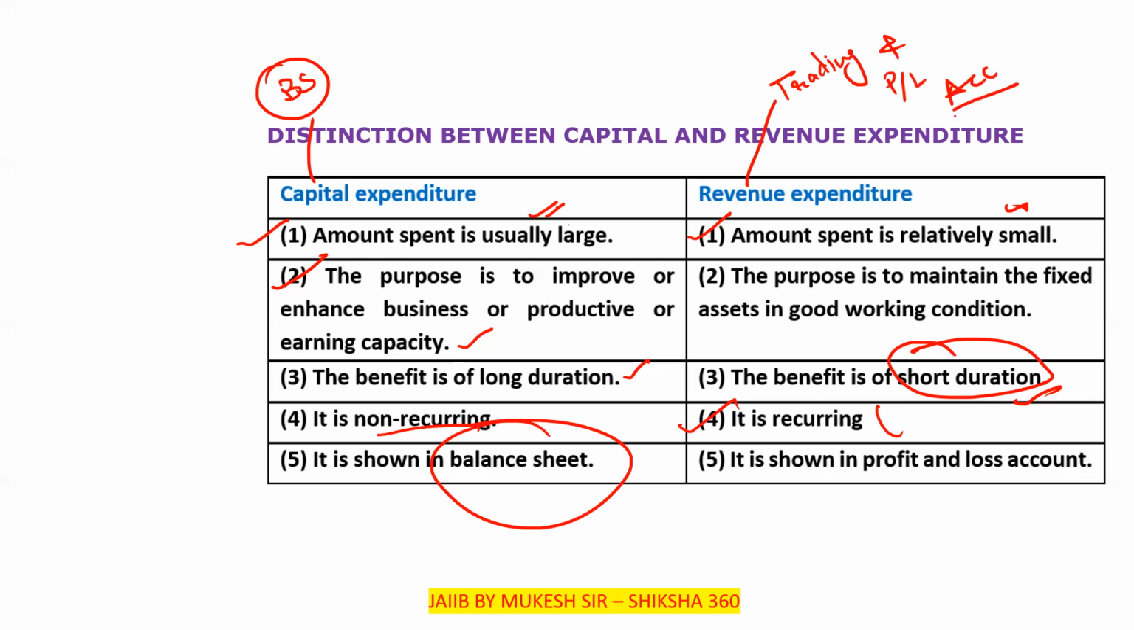So please tell fast if you have any doubt regarding these expenditures, clear. What is revenue expenditure and what is capital expenditure? Please tell fast if you have any doubt, any query.